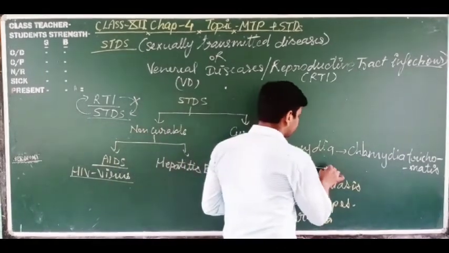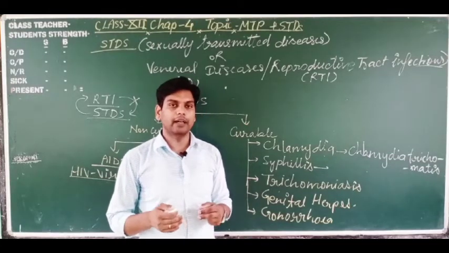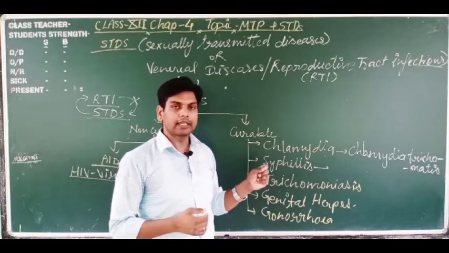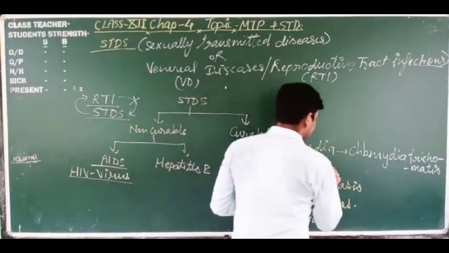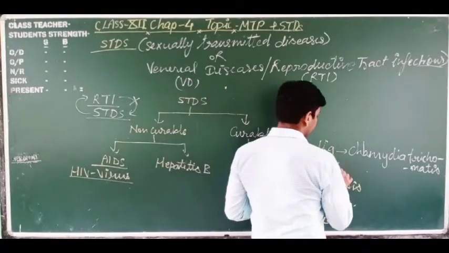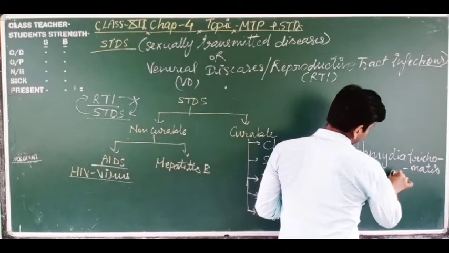Next one is syphilis. In chlamydia, pus is secreted from the reproductive tract, and also a burning sensation occurs in the reproductive organ. Syphilis is caused by another bacteria, Treponema pallidum.